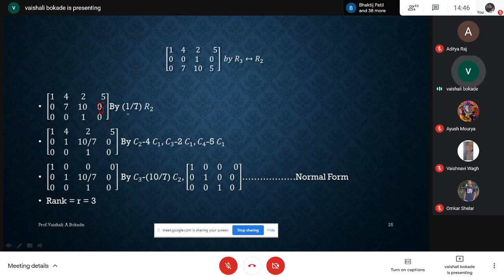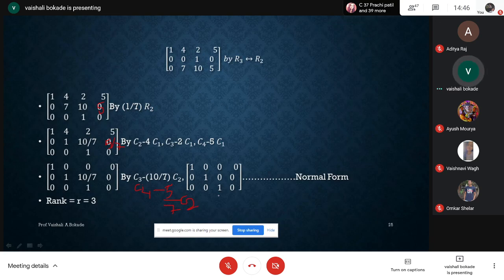I'm sorry, students, I made a mistake. Here this entry should be 5. So what I'll get here, it should be 5 by 7. So again, I have to make one more column transformation here. I require one more column transformation here. So I have to get C4 minus 5 by 7 C2. Yes, it should be.